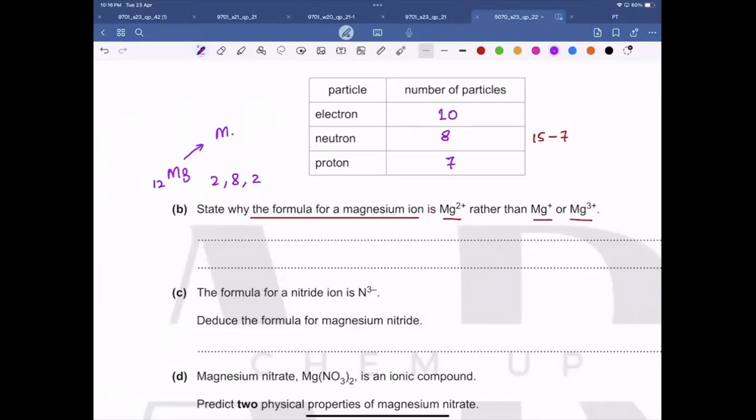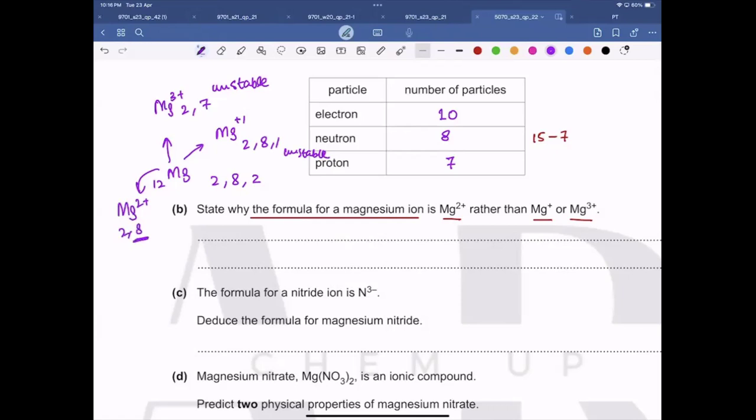For example, if it becomes Mg1 positive, it loses 1 electron, then its electronic configuration is going to be 2,8,1. Still, it is unstable, right? And if we form Mg3 positive, then it is going to be 2,7, still unstable, because the second shell has 1 electron less than 8 electrons. But when it becomes Mg2 positive, its electronic configuration would be 2,8. Now see, in this case, its outermost shell is completely filled with 8 electrons, so this is stable. So that's why it forms Mg2 positive.